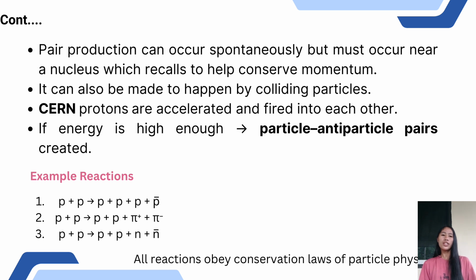In the third example, two protons collide with high energy. After the collision, it creates a neutron and an antineutron, while the original protons remain. The collision energy is converted into the mass of new particles.